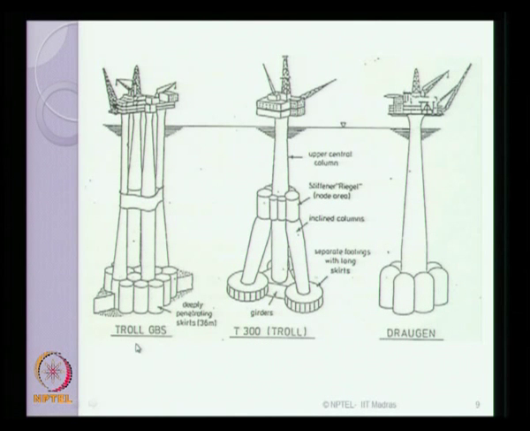Troll GBS, Troll T300 and Draugen are other classical examples where you can see a large gravity base at the bottom. You can see these are the caissons, which are void spaces in the beginning, which are being used to maintain the buoyancy of these platforms. Further, once the topside is installed and the platform is positioned, this can be used as storage compartments as well.